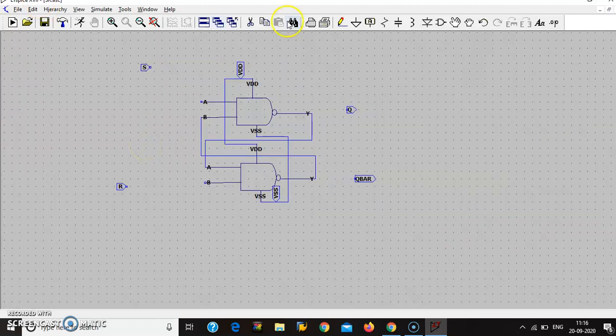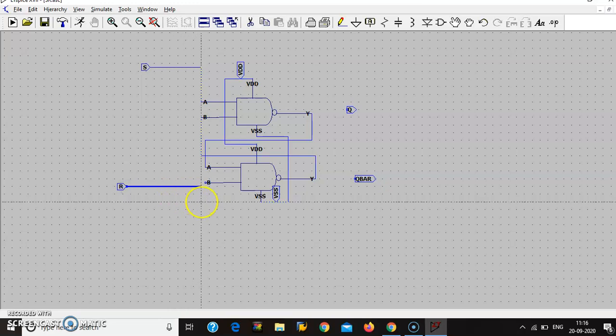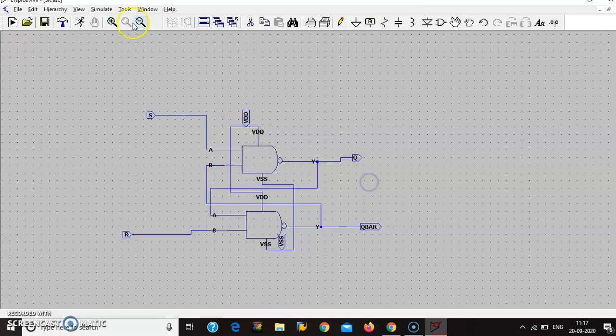By using wire, connect to A, or connect to B. Next, go to wire, Y to Q, and same Y to Q bar. Over. The schematic is over.